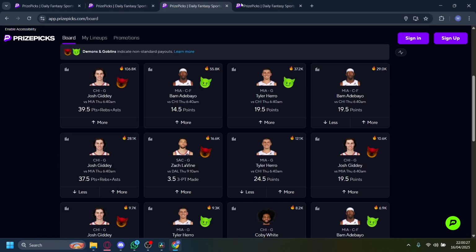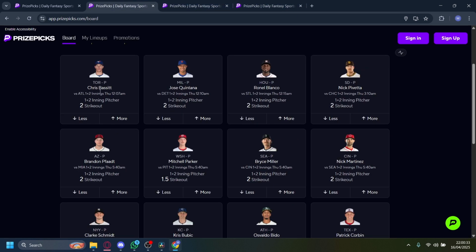Now, these props have literally nothing to do with each other, right? Baseball, basketball, and soccer, if one of them scores, it has nothing to do with the others, right? So it can't affect each other. One player's performance doesn't affect the others at all. So you're just hoping for random outcomes to all go your way, right? Now, that is the core of the strategy that I think you should be following on PrizePicks.